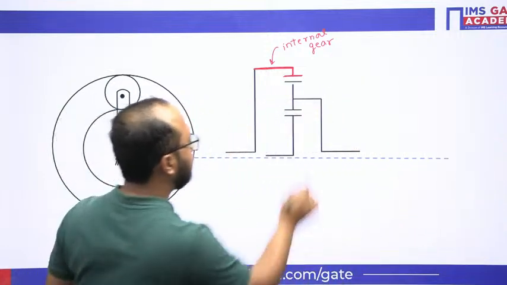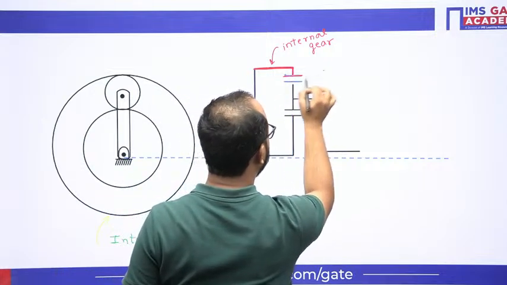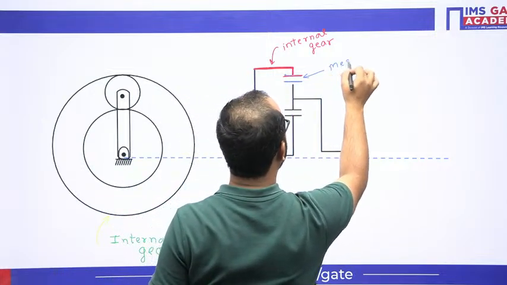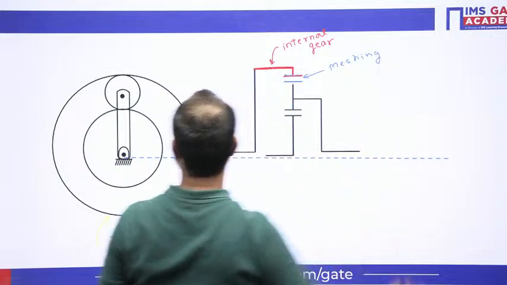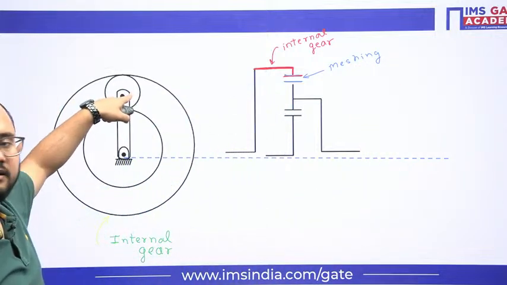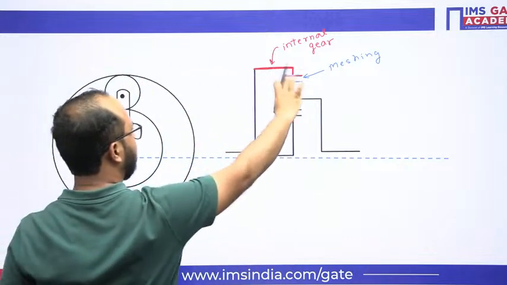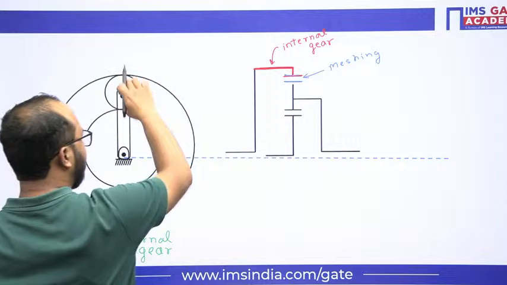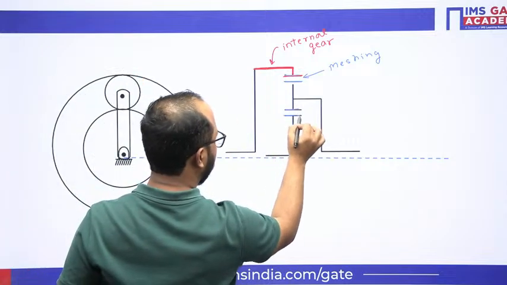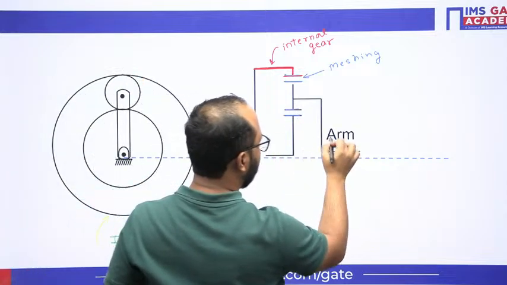Now these two parallel lines, whenever you observe, it is what? Meshing. Meshing of which gear? This internal gear with this gear. Okay, so that is what we have drawn. For this gear we have drawn like this. Another meshing, this gear and this gear meshing is there. Okay, another meshing is there, and this is what we call the arm.